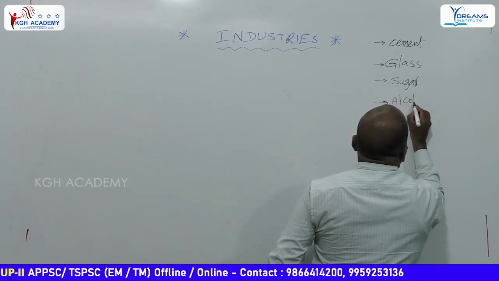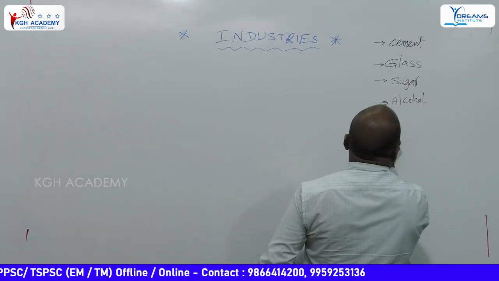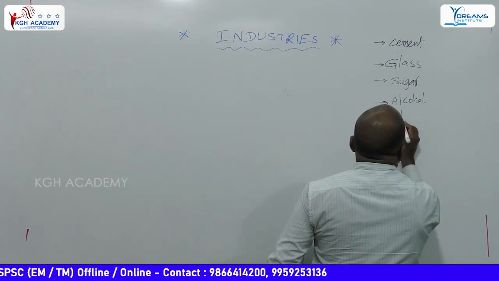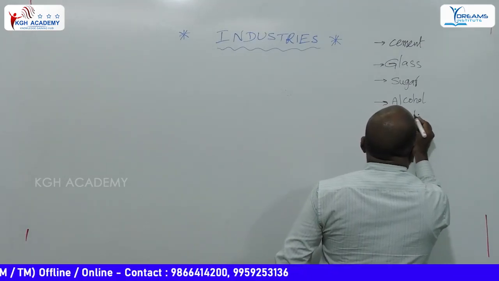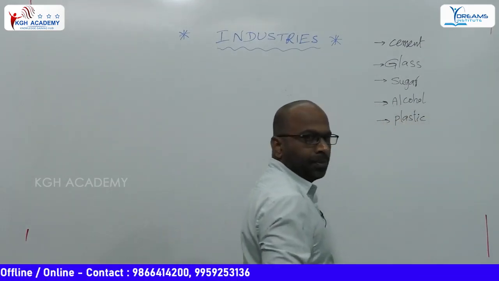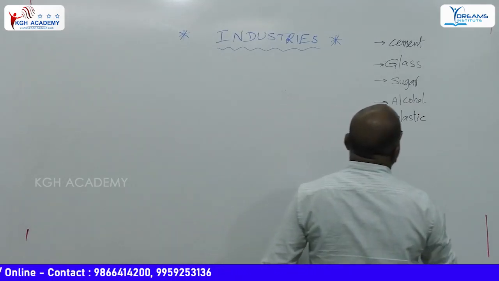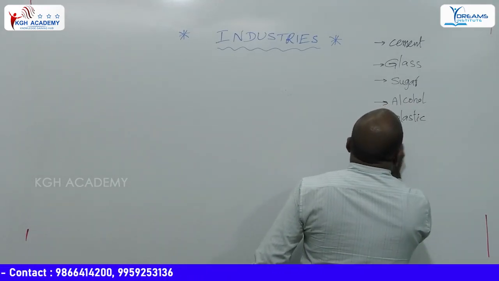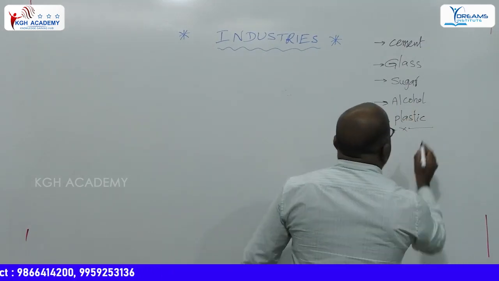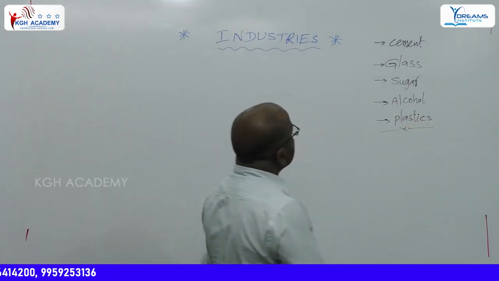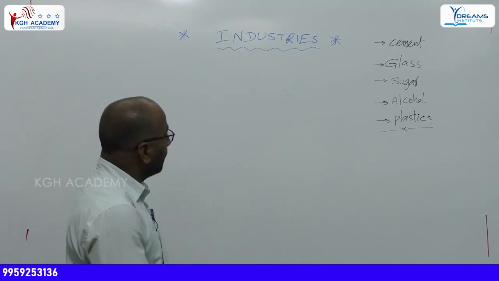And another one is alcohol. Next, plastic industry or plastics. These are the topics in this industries chapter.